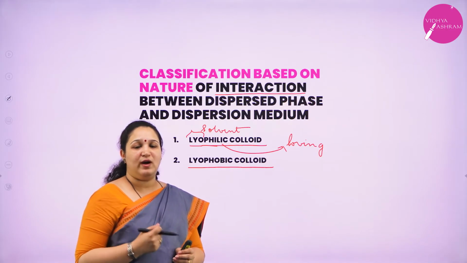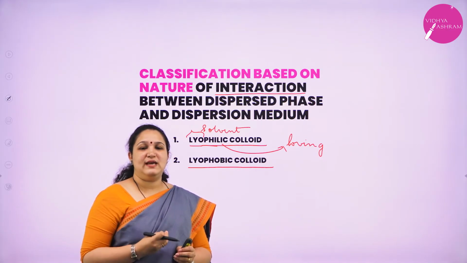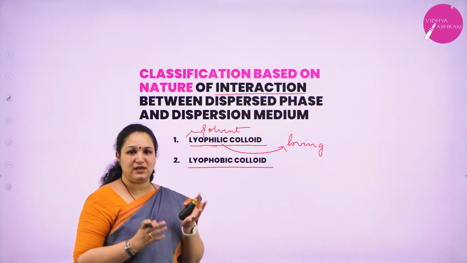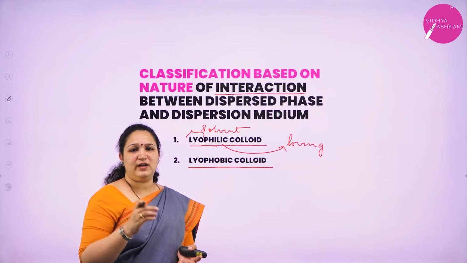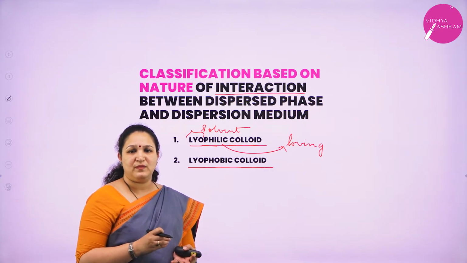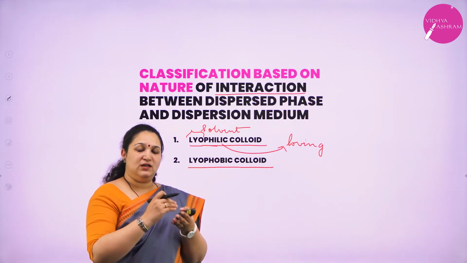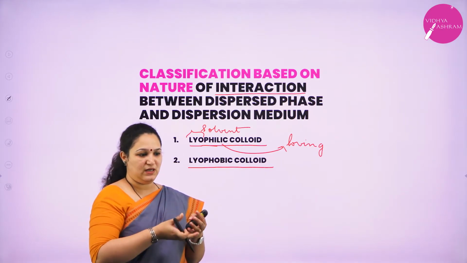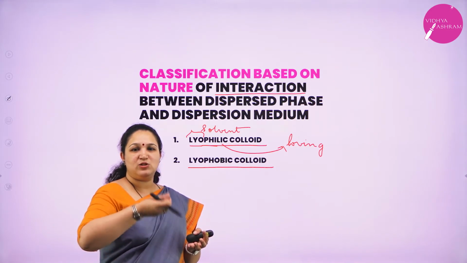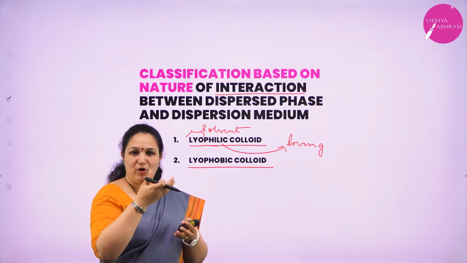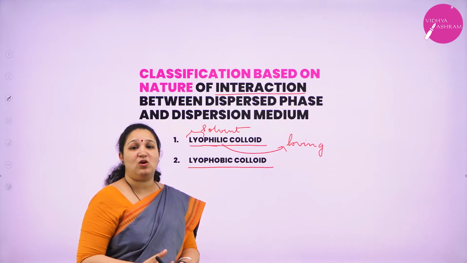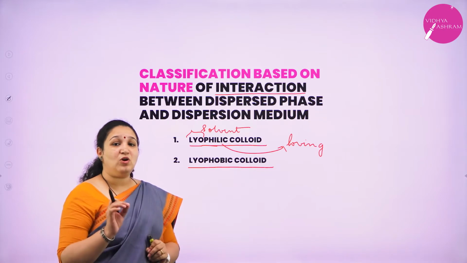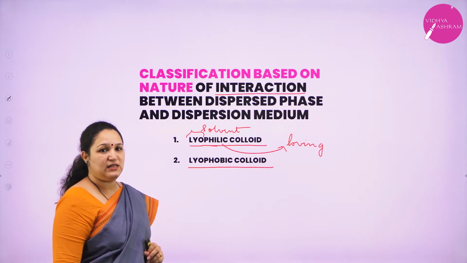What do you mean by coagulation? I can give you a simple example. Curdling of milk. If you add 2 or 3 drops of lemon juice or vinegar to milk, after some time you can see the whey and the casein become separated. You can see some solid particles below and a thin translucent liquid. They form two different phases. That process is called coagulation. Lyophilic colloids do not undergo coagulation very easily.